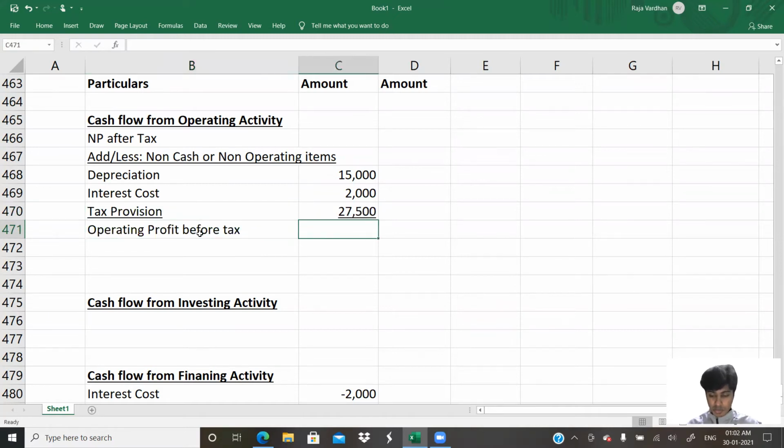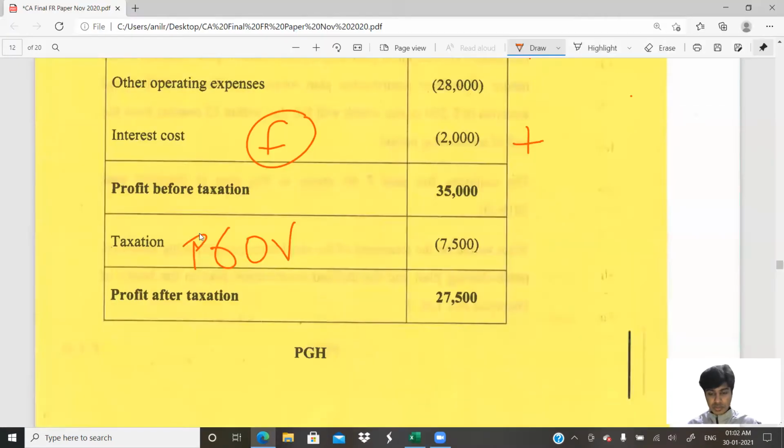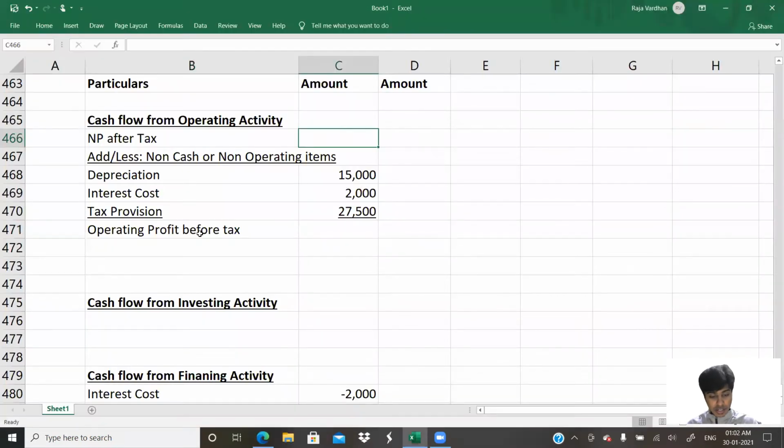So how much is my operating profit before tax? Net profit after tax is 27,500. I took 27,500, that is net profit after tax, so I'm adding back 7,500. That is the reason I'm adding back 7,500. If I take 35,000, that is profit before tax, then I need not add this 7,500.